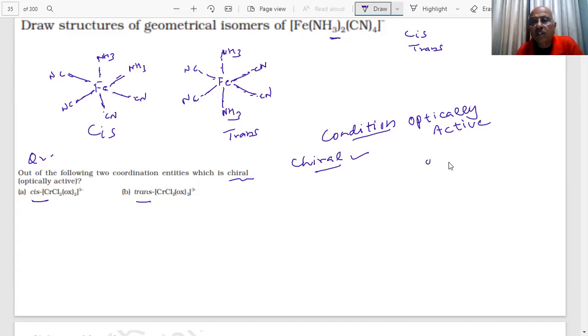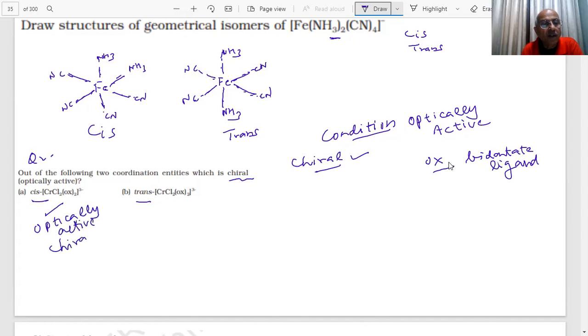This is oxalato. Oxalato is a bidentate ligand. Which one will be optically active, cis or trans? Cis. This will be optically active because this is chiral. We have already shown you in the earlier case.